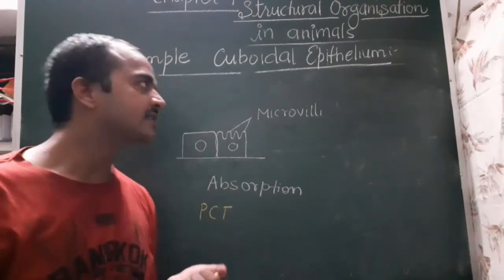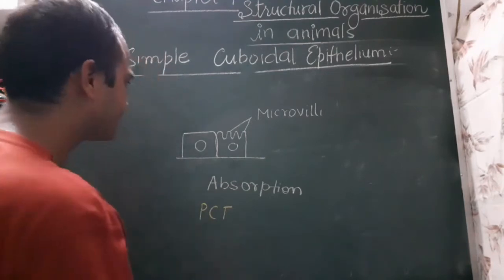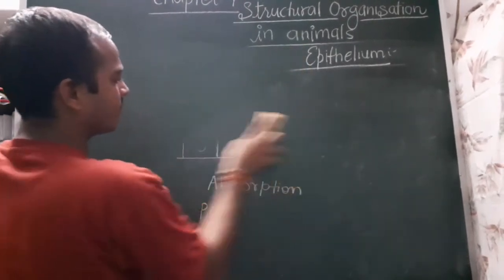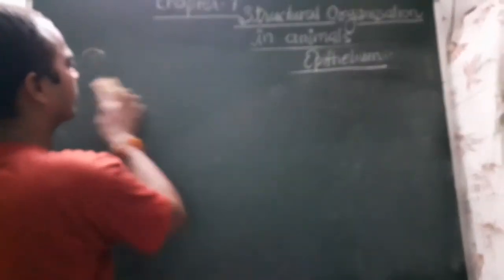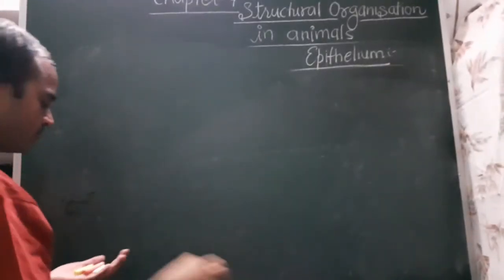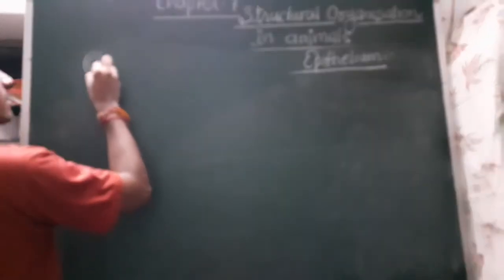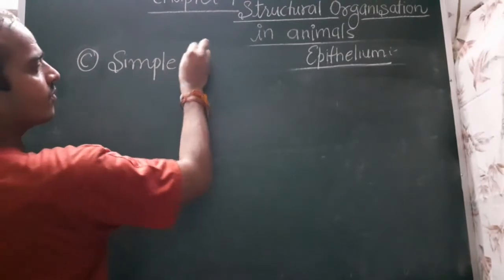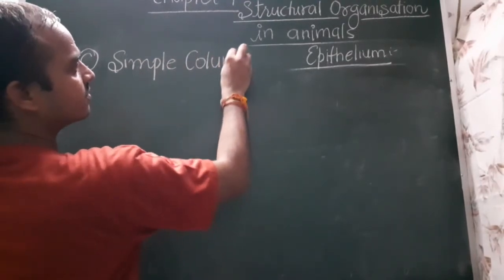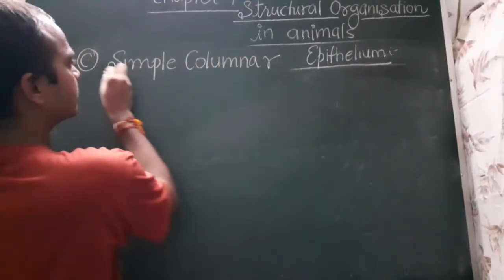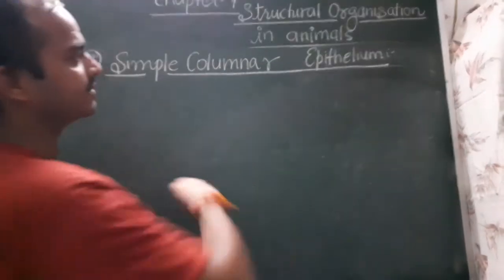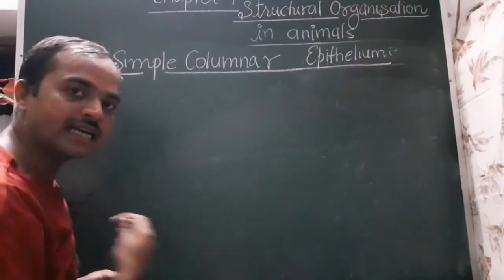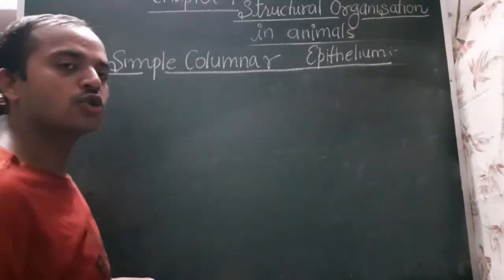The next is simple columnar epithelium. As the name suggests, simple means it is single layered cells, columnar means it is column shaped cells.